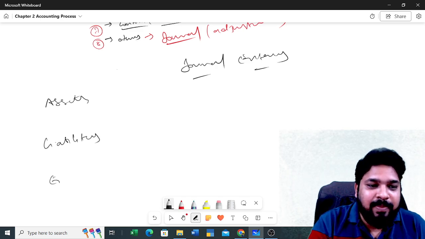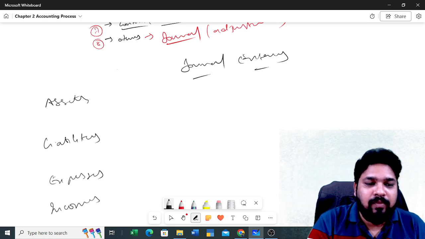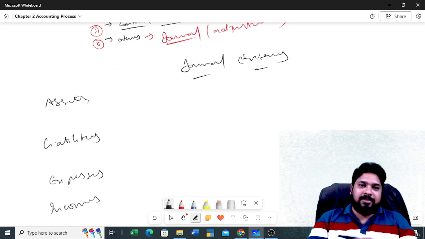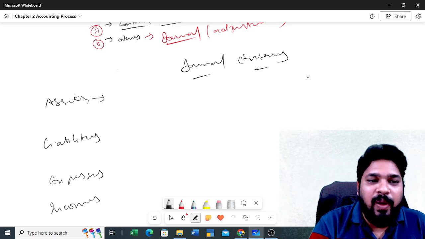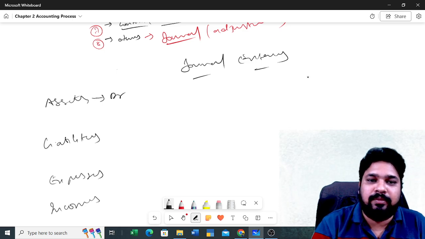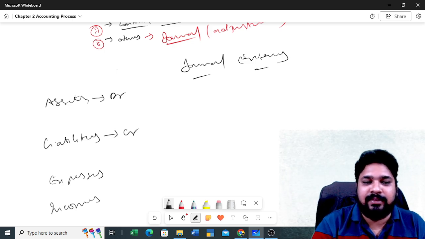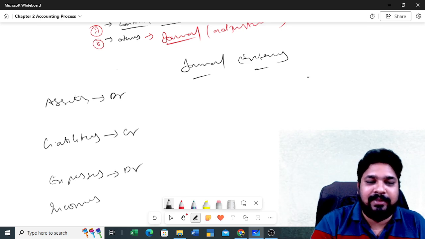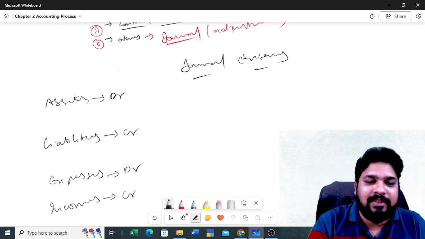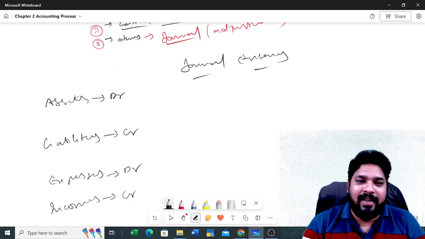Fourth one is expenses. Next, incomes. Expenses and incomes. So assets always will be debit, liabilities always will be credit, expenses always will be debit, incomes always credit.